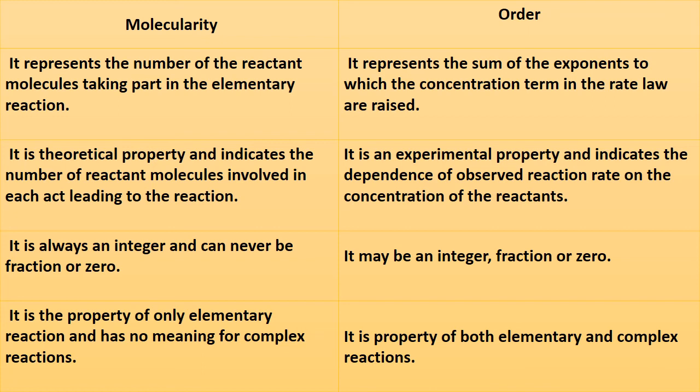Molecularity is always an integer, and we can never find it as a fraction or a zero or infinity. But order is not always an integer. It may be a fraction, or it can even be zero. And molecularity is a property of elementary reactions; for complex reactions as a whole it has no meaning. That is, each and every step in the complex reaction is taken for calculating the molecularity, and from the rate determining step the molecularity is calculated. So it pertains only to elementary reactions. But order is a property of both elementary as well as complex reactions.